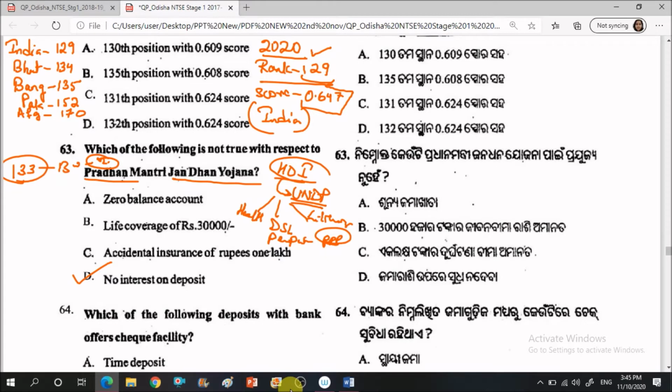Basically PM Jan Dhan Yojana was initiated to bring financial inclusiveness so that all the people, maybe in rural areas, maybe in urban areas, poor or rich, irrespective of anything, can enroll themselves into bank accounts, and that will do a kind of financial inclusion across the country. That was the ambition. Now, zero balance account was a feature, so it is correct. Life coverage of 30,000 is also correct. Accidental insurance is also correct, but this one is wrong. Whatever they deposit, they get interest on that, so 'no interest on deposit' is wrong. It is a question from economy-based current affairs.